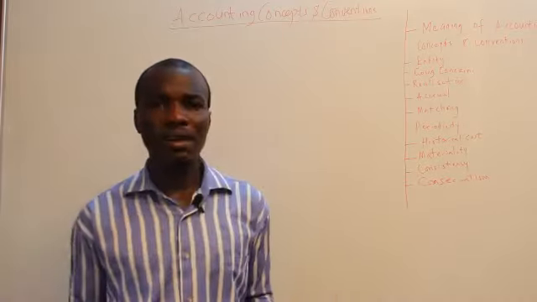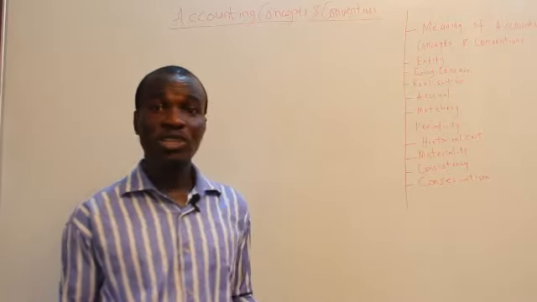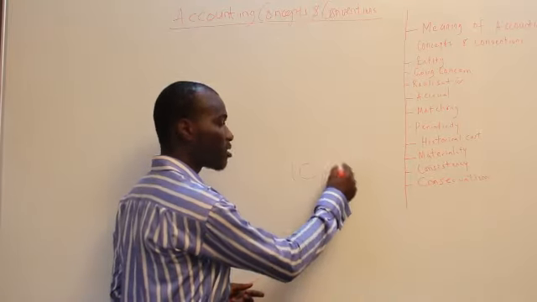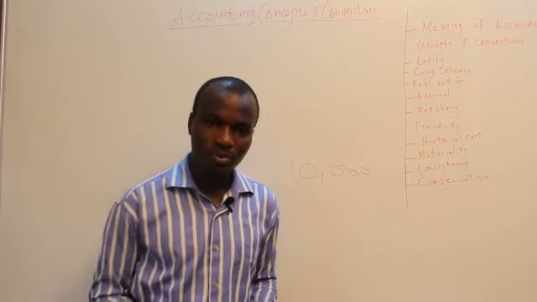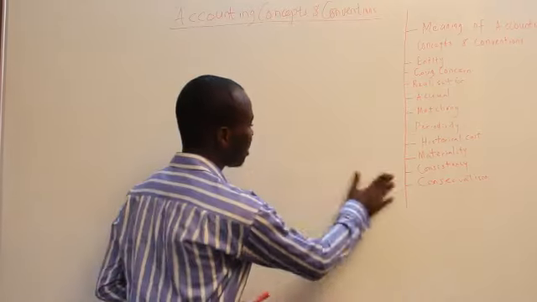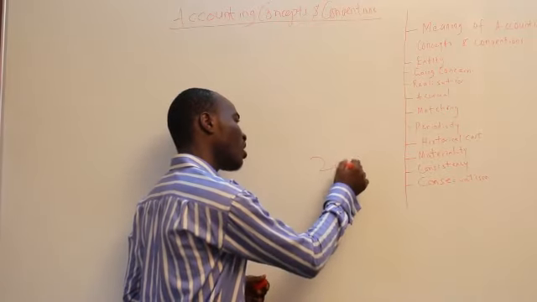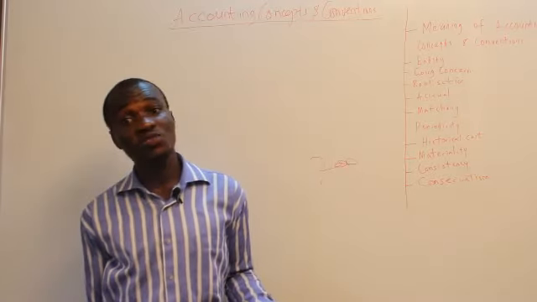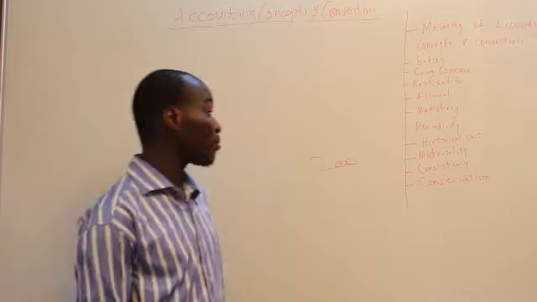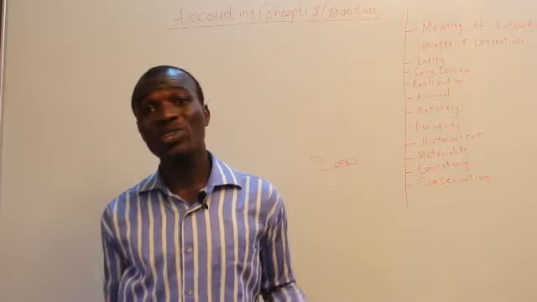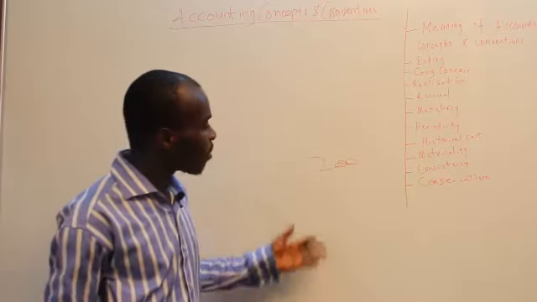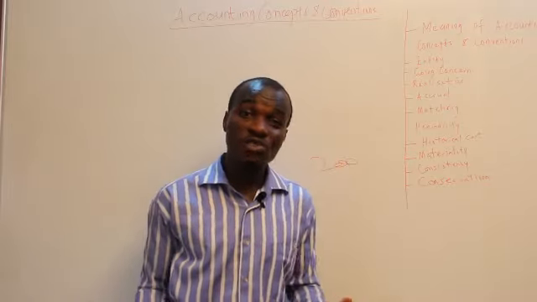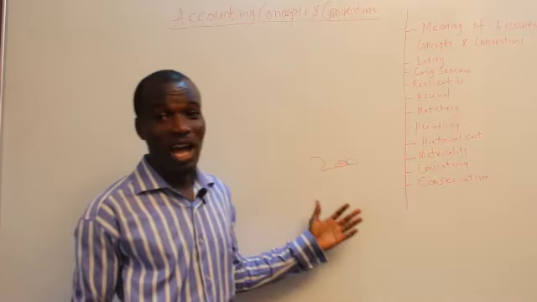The motor car that is bought has a material value, let's say 10,000 naira or something like that. But let's say a business bought a stapler in the period, and the stapler cost just 200 naira to the business organization. The motor car will be used for more than one accounting period. Same thing with the stapler, which will also be used for more than one accounting period. So are we going to capitalize this amount, which is 200 naira? No. We shouldn't capitalize this because of the immateriality of the asset, of the stapler.